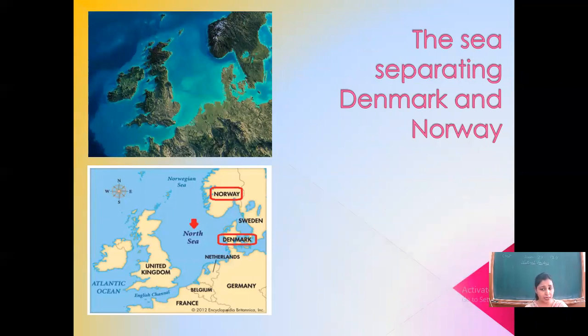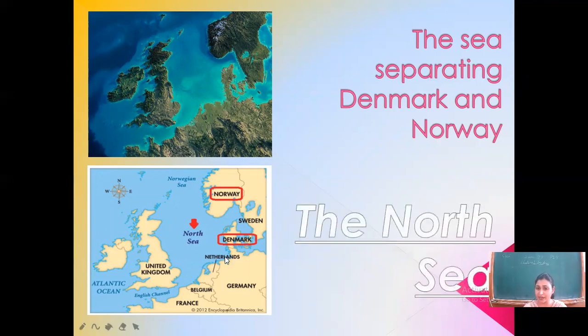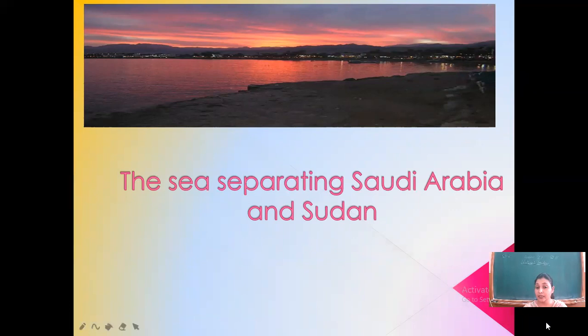Next, as you see in the diagram, can you see the diagram? Map? Yes. I hope you can see there's a difference between the countries Norway and Denmark. You know what is there? This blue line indicates the borders. And what is the name of this border? Can you see here? It is written over here. Yes, we can clearly see. It is written in the map. The border between Norway and Denmark is the North Sea.